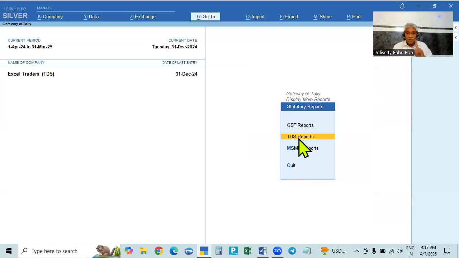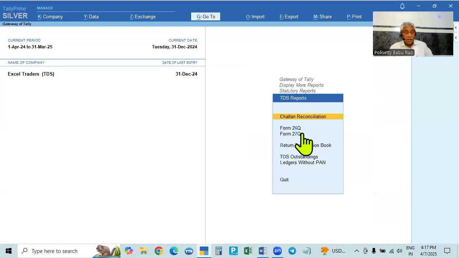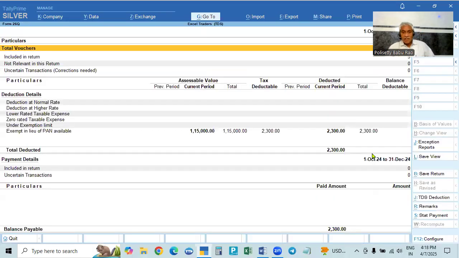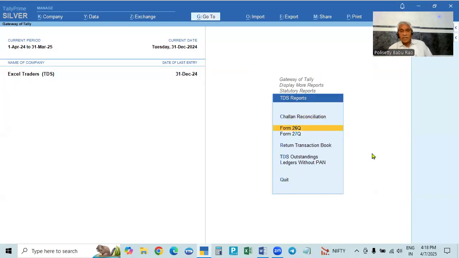Now we are watching the TDS report. Go to that. In the TDS report, for salaries the return form number is 24Q. For payments other than salaries, it is 26Q and 27Q: 26Q for residents and 27Q for non-residents. Salary under section 192 is 24Q for both residents and non-residents. Other payments for residents are 26Q, and for non-residents 27Q.